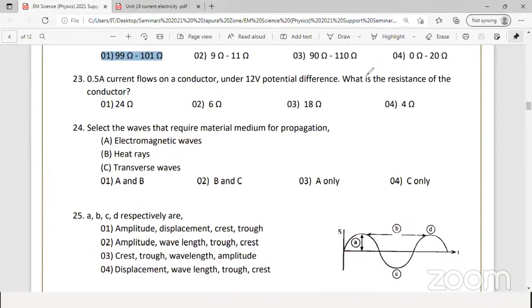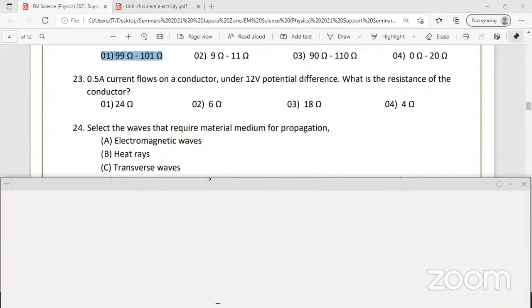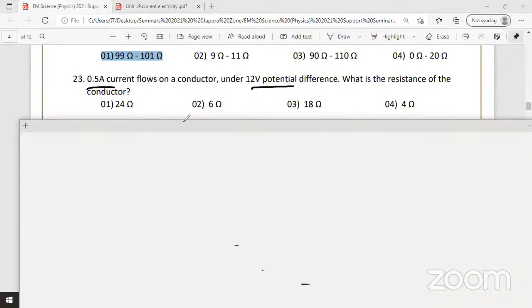Next one, question number 23. Any volunteers? 23rd MCQ. 12 volt potential difference, current 0.5. Very easy. What is this? Ohm's law, the equation, what is it? V equals IR. Very simple.